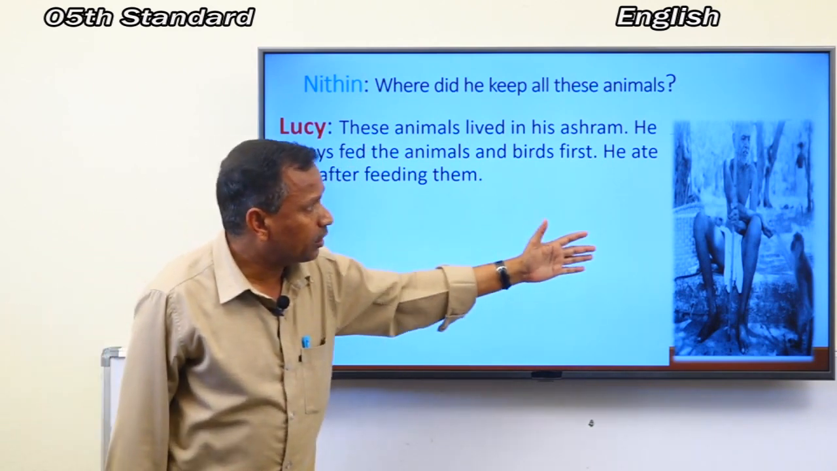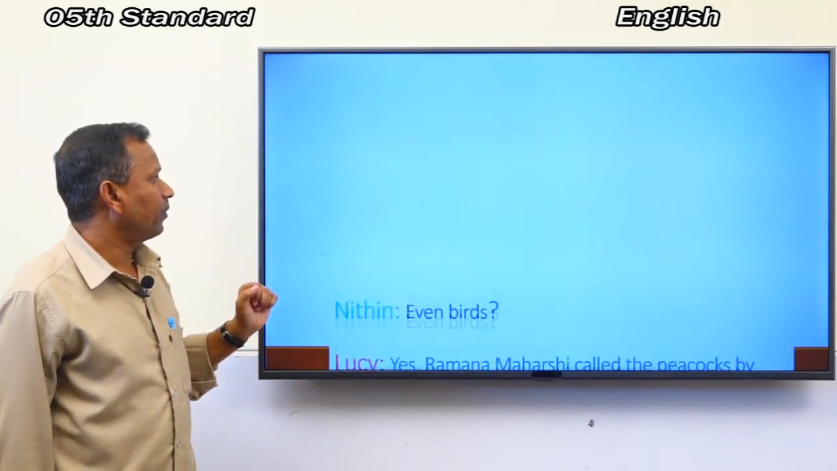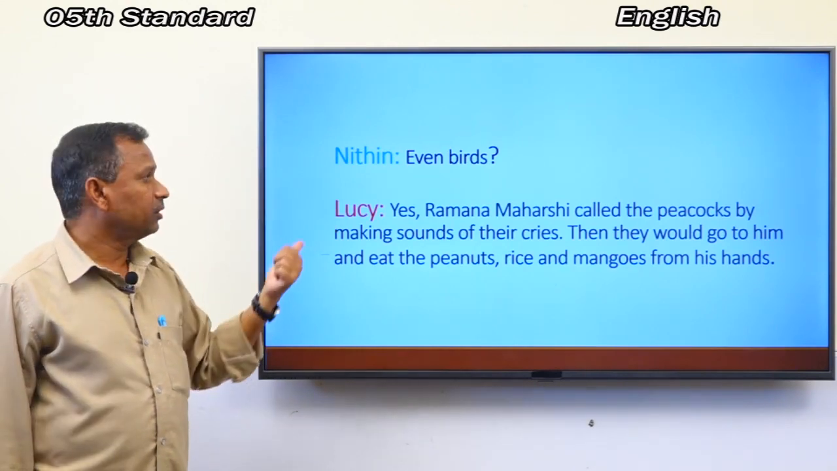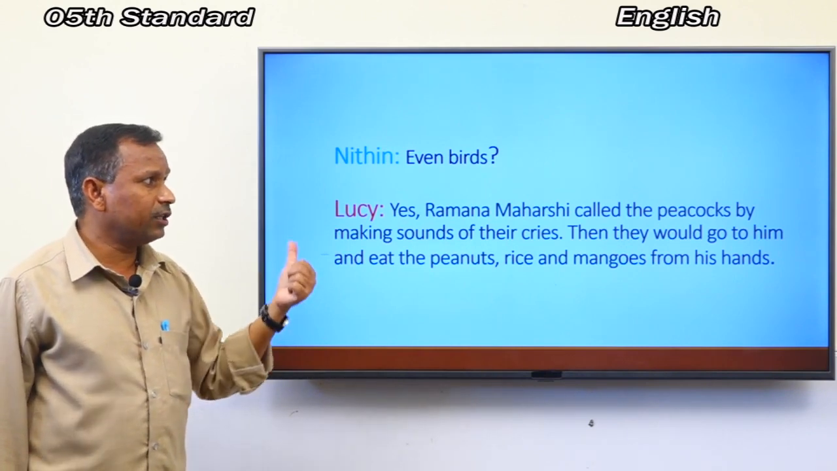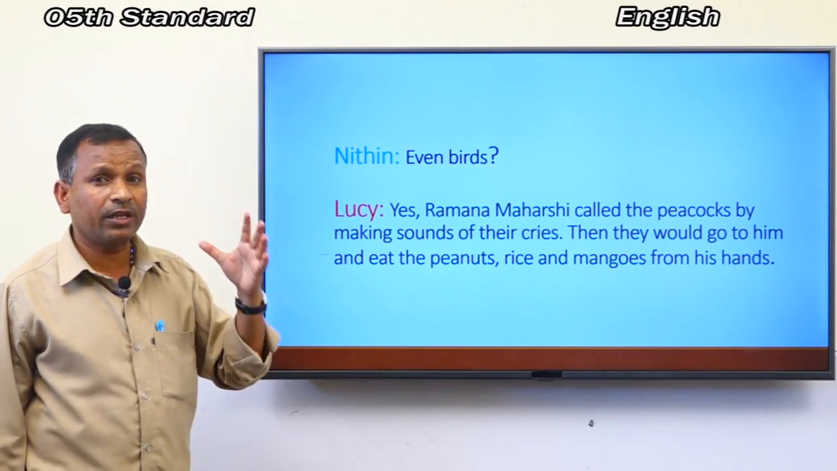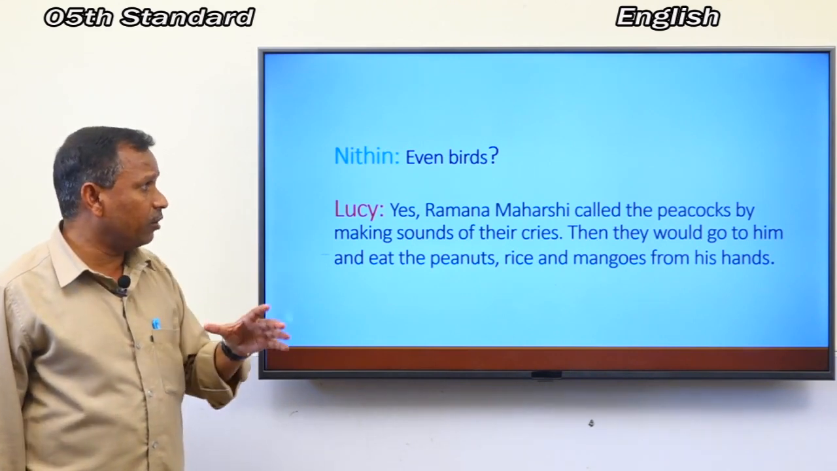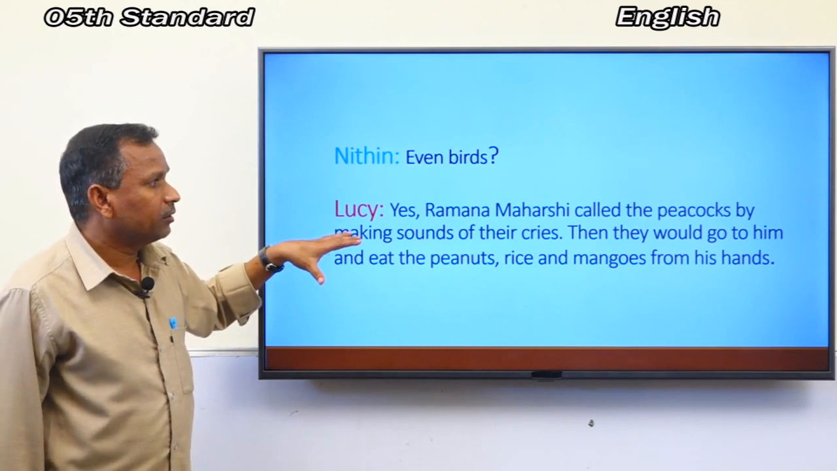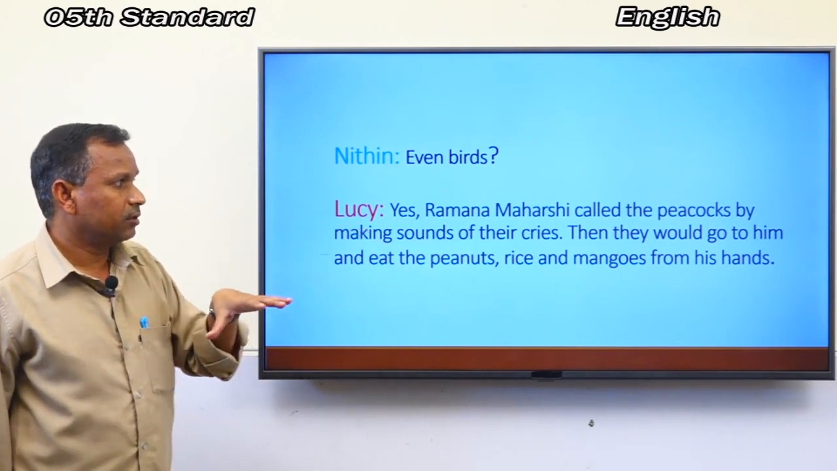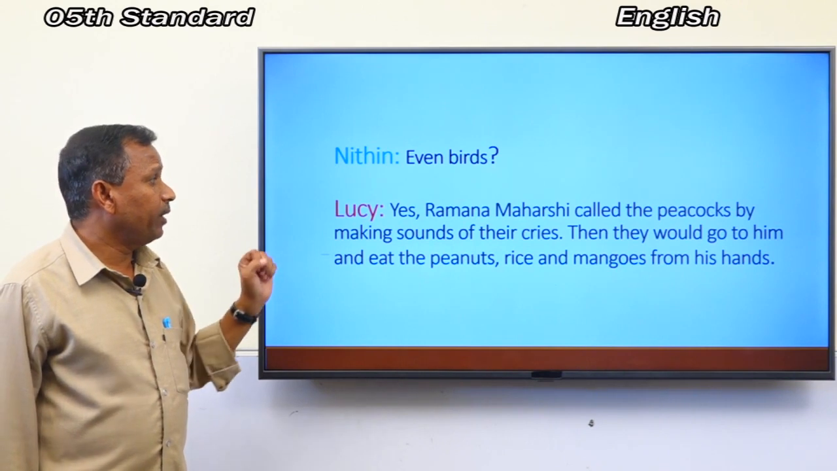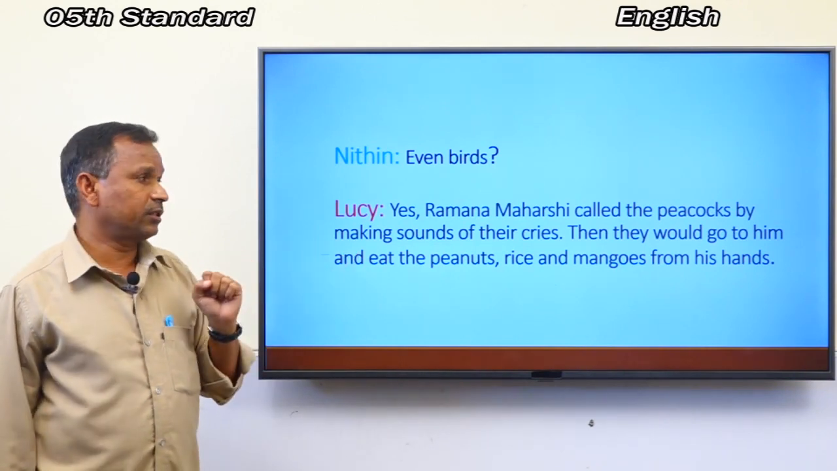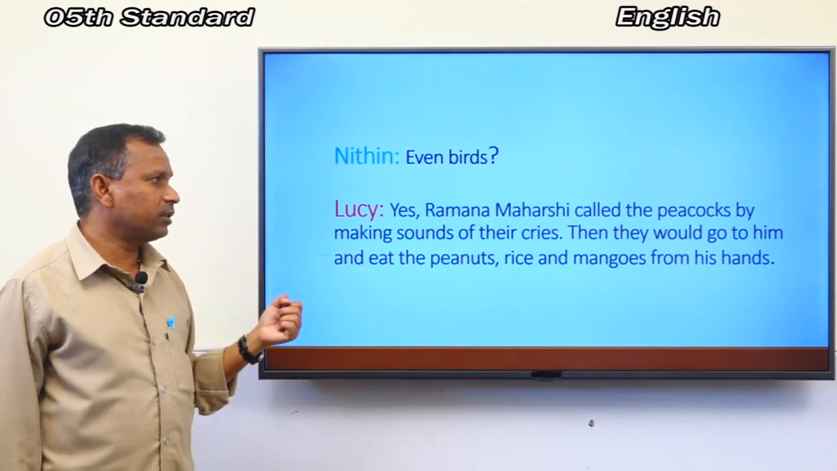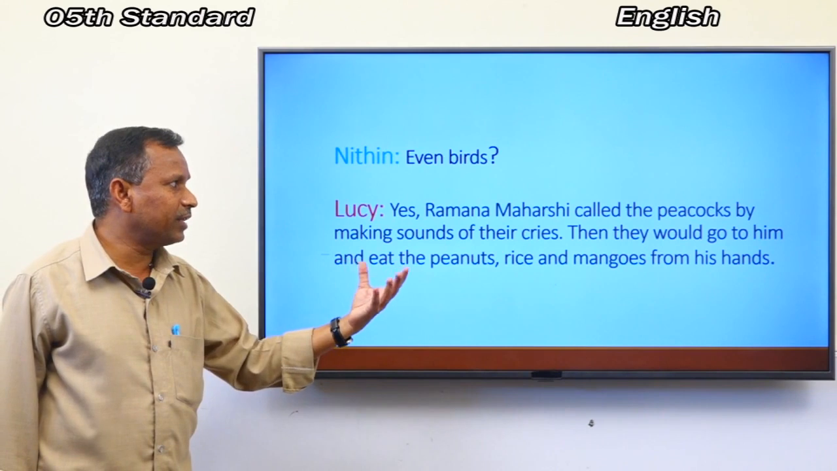Look here. This is the picture of Ramana Maharshi. Then Nitin said, even birds? Then Lucy said, yes, Ramana Maharshi called the peacocks by making sounds of their cries. Even birds were attracted to him because he made sounds of their cries. Then they would go to him and eat the peanuts, rice and mangoes from his hands.